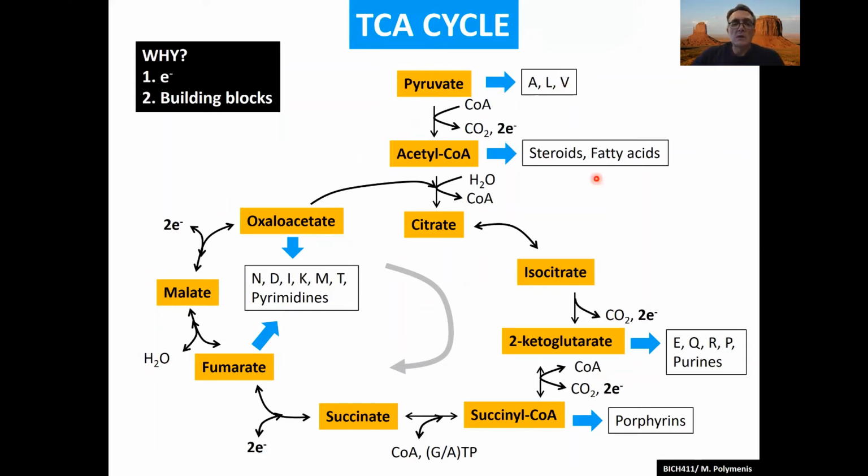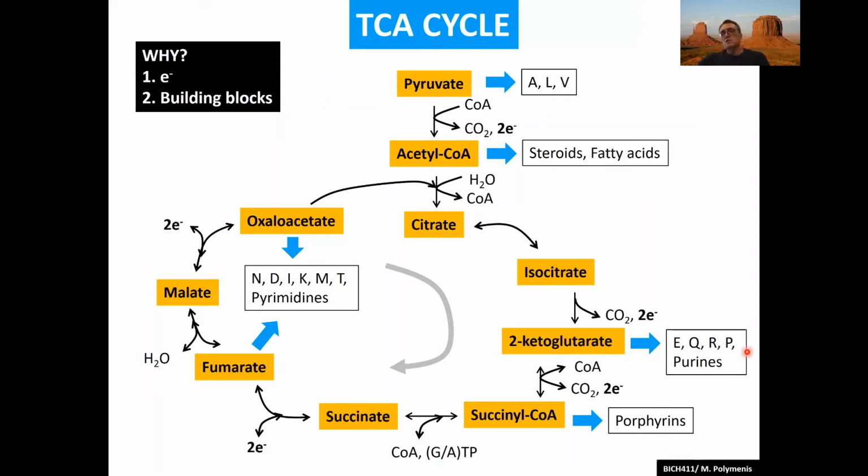Acetyl-CoA, you can make pretty much all the lipids and fatty acids. And a very important building block is alpha ketoglutarate, or 2-ketoglutarate. That's a 5-carbon unit. It's a very unusual one. If you want to build things, imagine Legos here, and this is the rare and special Lego piece that you need, but it's not very abundant. So 2-ketoglutarate is very important.